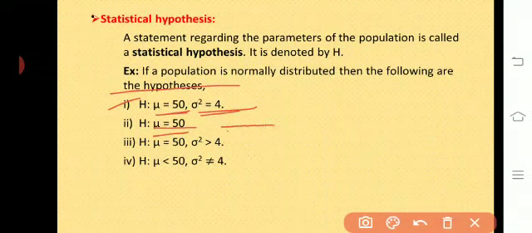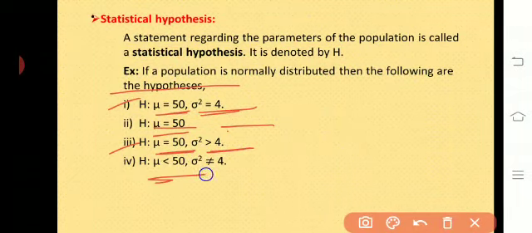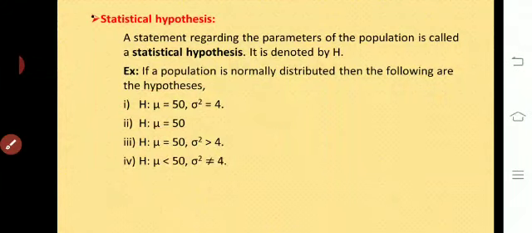Then the next hypothesis is H: mu is equal to 50, sigma square is greater than 4, or mu is less than 50, sigma square is not equal to 4. All these are nothing but statistical hypotheses. These are the statements regarding the parameters of the normal distribution.